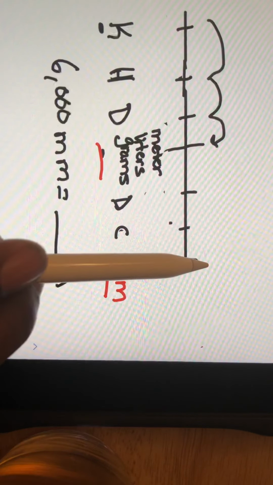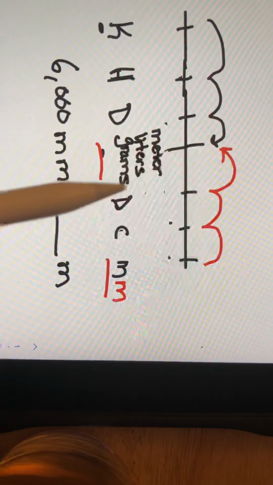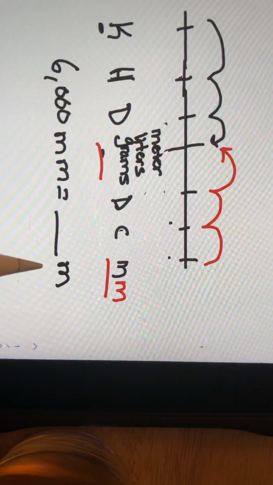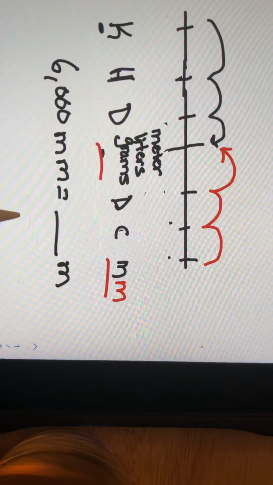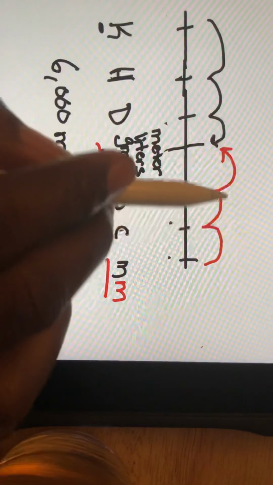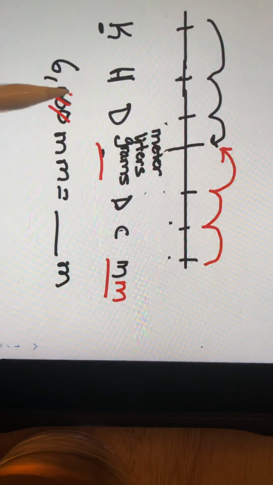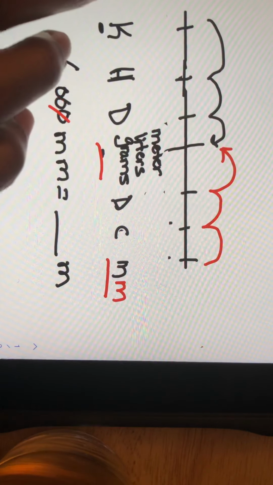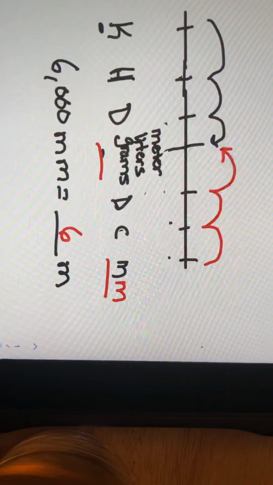How many jumps is that? That would be 1, 2, 3. But this time we're going from a small to a big, so we'll be dividing by 10. When we divide by 10, we're losing zeros. So if it's 3 jumps, that means we're taking away 3 zeros. So 6,000 millimeters is actually only 6 meters.